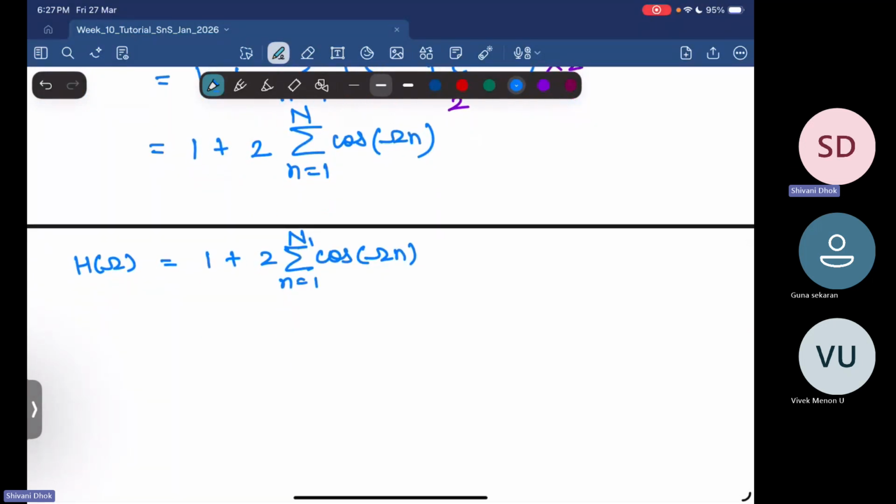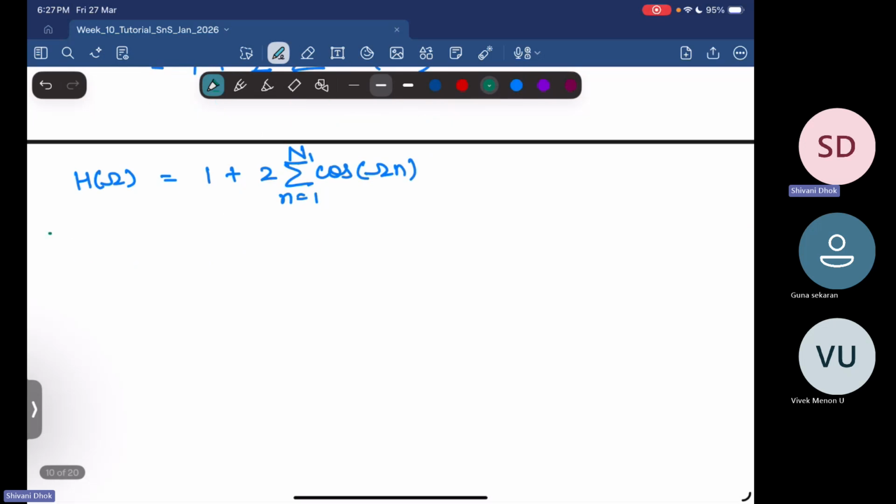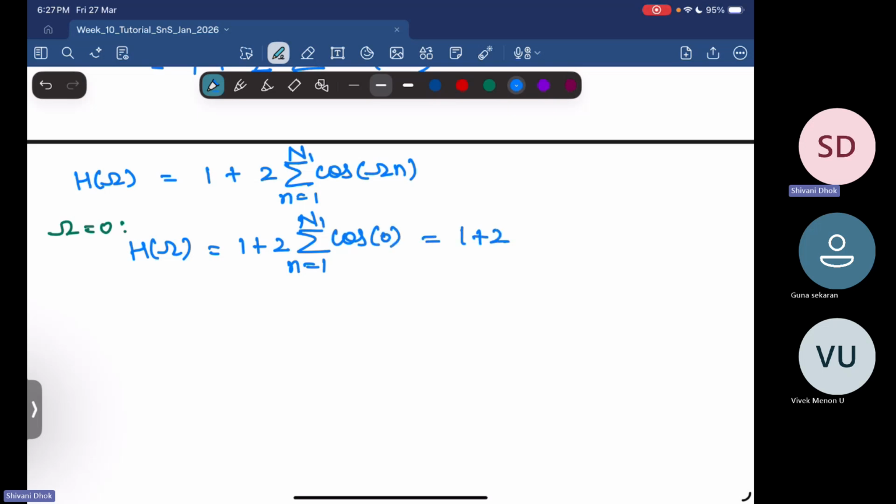Now we want to understand whether this is a high pass filter or a low pass filter. To understand that, we can evaluate this filter at two places, at omega equal to 0 and at omega equal to pi. Let us first evaluate it at omega equal to 0. At omega equal to 0, H of omega becomes 1 plus 2 times the summation over n from 1 to capital N1 of cos of 0, which is 1 plus 2 times N1. You have a total of N1 terms, so you will get 2 N1 plus 1.